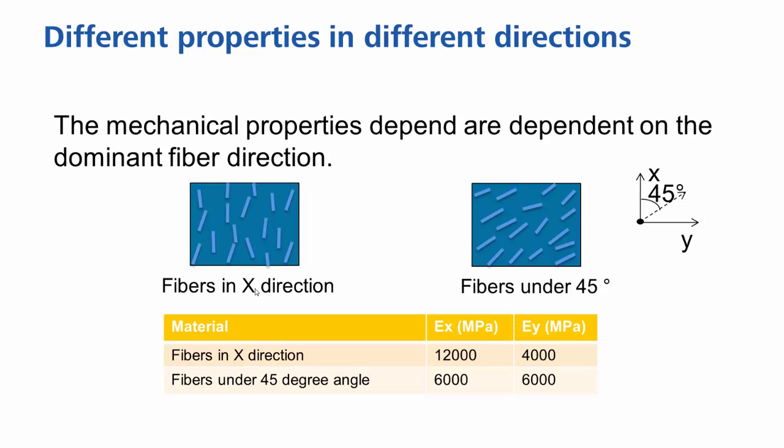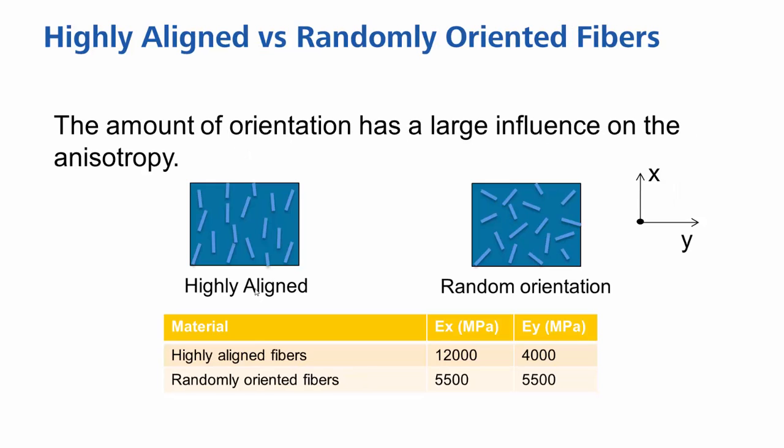The materials are very strong in the direction of the fibers, but relatively weak perpendicular to the dominant fiber direction. Secondly, the amount of orientation has a huge influence on the mechanical properties. Highly aligned fibers will be very strong in the fiber direction but weak perpendicular to it. Randomly oriented fibers will be much weaker than the highly aligned fibers, but are stronger than the perpendicular to it.